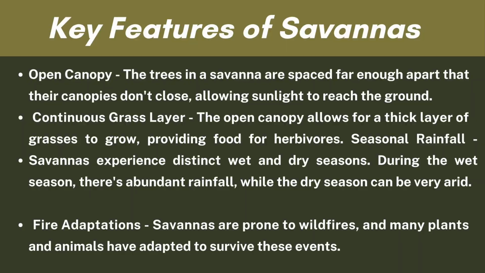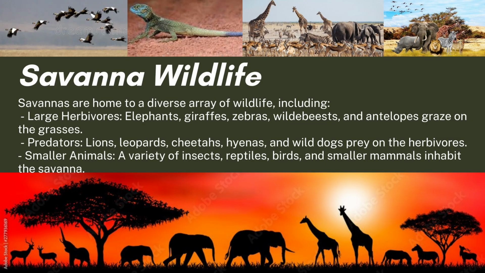So savannas have a diverse array of wildlife. And first, naa'y mga large herbivores such as elephants, giraffes, and zebras. Also naa pod sila predators of course, mga lions, leopards, and cheetahs. Also, smaller animals like insects, reptiles, mga langgam, ug smaller mammals.